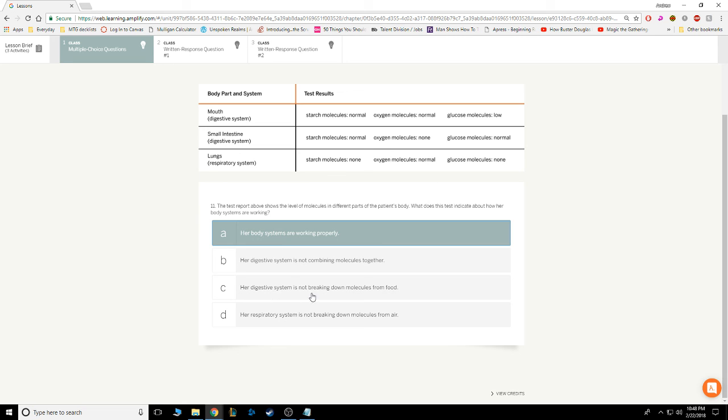Her digestive system is not breaking down molecules from food. Again, we know this to be true because she has normal amounts of glucose and normal amounts of starch, which means this normal level of glucose is coming from breaking down these normal amounts of starch. So this one is also wrong. Her respiratory system is not breaking down molecules from air. We can say this is wrong because we don't break down molecules from air, we simply breathe them in. And we know that we have a normal level here in the lungs. So in this case, A is the correct answer.